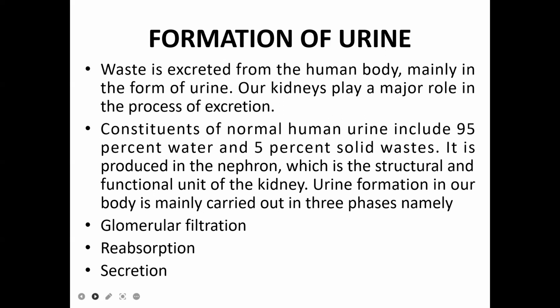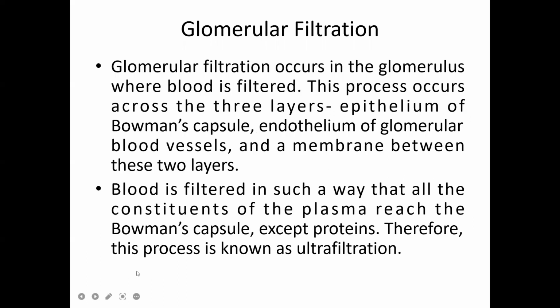It is produced in the nephron, which is the structural and functional unit of the kidneys. Urine formation is mainly carried out in three phases: glomerular filtration, reabsorption, and tubular secretion. By these three phases, finally the urine is formed through the nephrons. First, we'll discuss glomerular filtration.